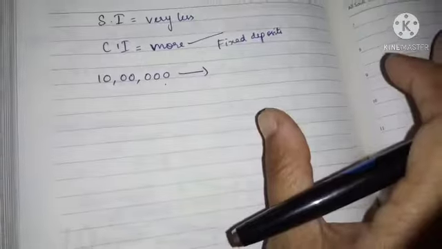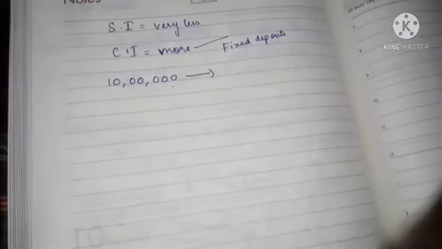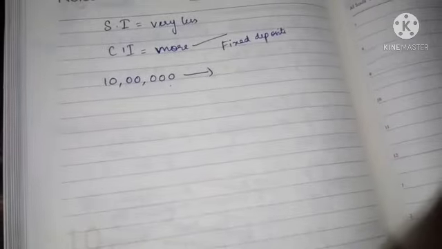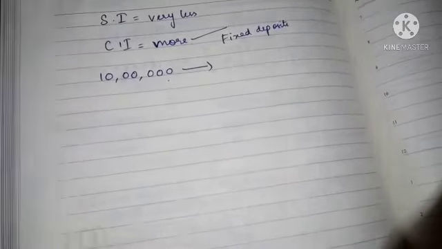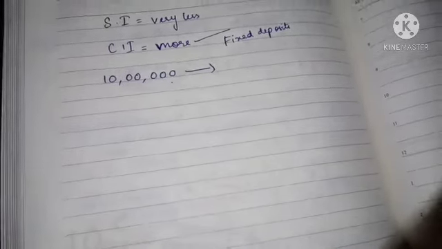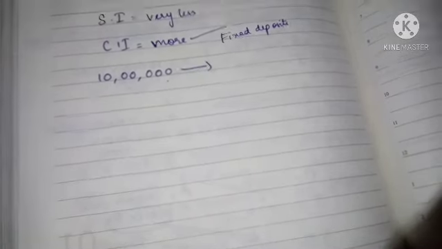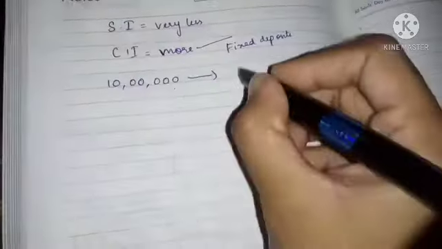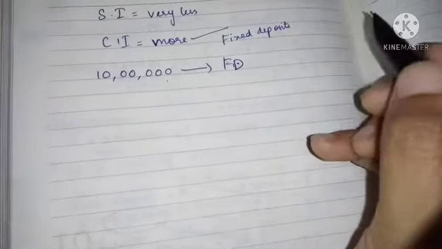Fixed deposit means what? For a particular period, we cannot take the amount. If you are putting 10 lakh in the bank as a fixed deposit for 5 years, after 5 years only we can take that amount. In between we cannot take it. So 10 lakhs I am putting as a fixed deposit. They'll call it FD.